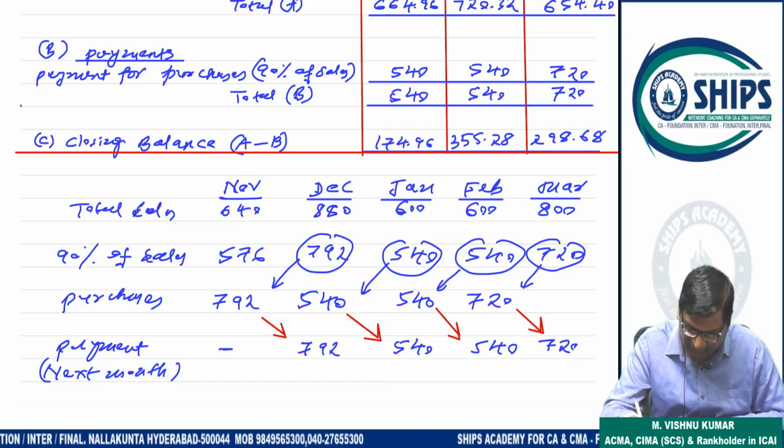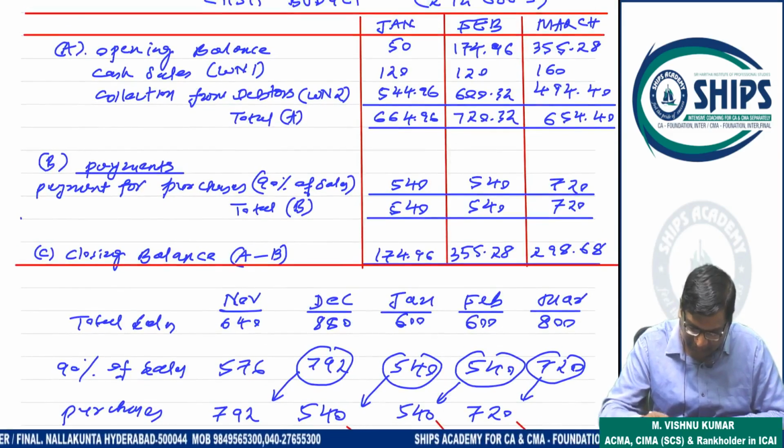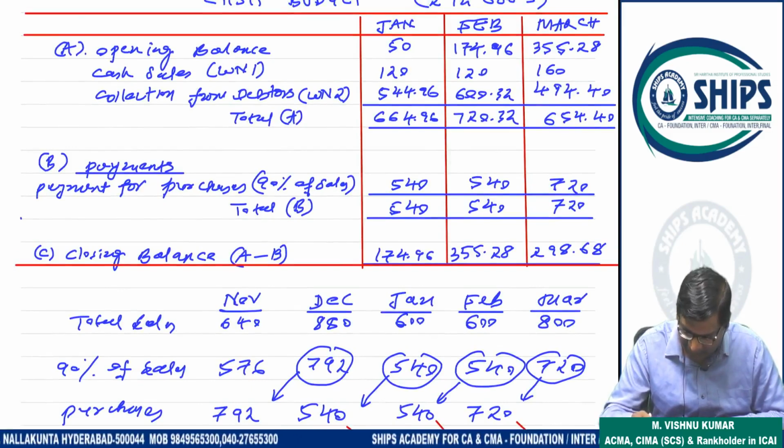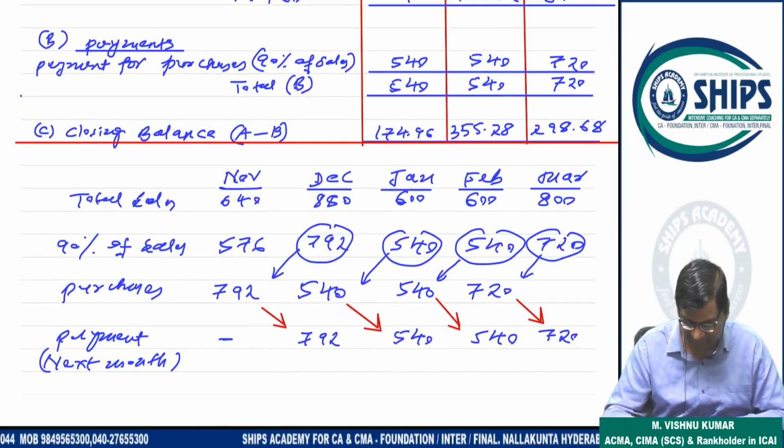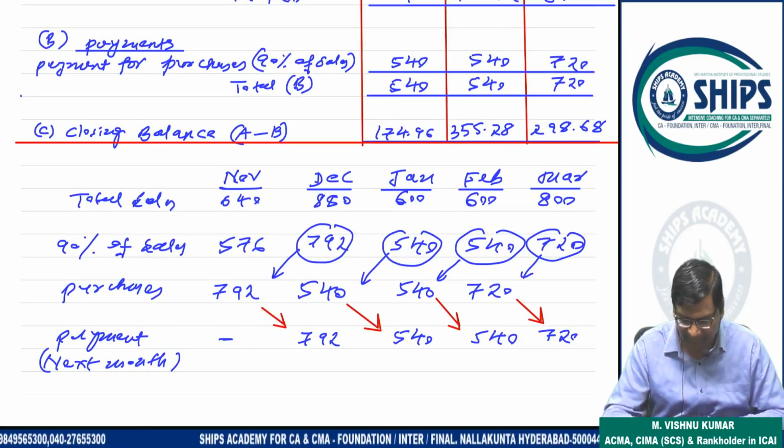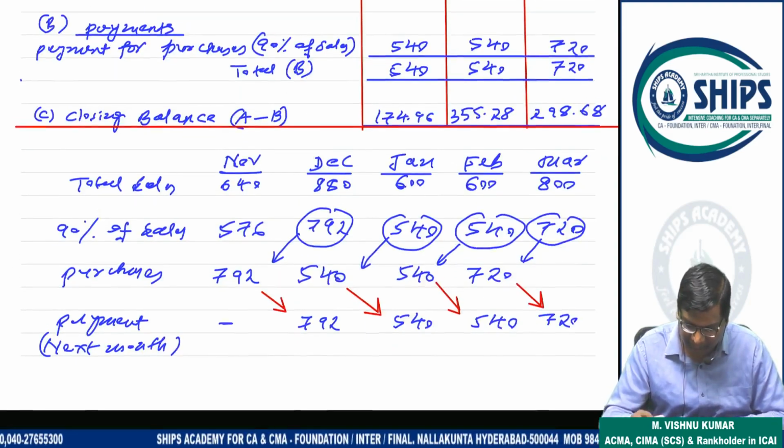So 540, 540, 720. So receipts minus payment. Closing balance 174.96, 355.28, 298.68. Very simple question. This is a manageable question. Easy question. That's it. So okay. Yes, sir.